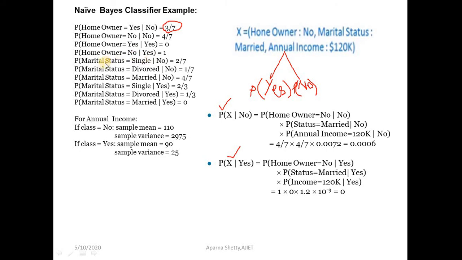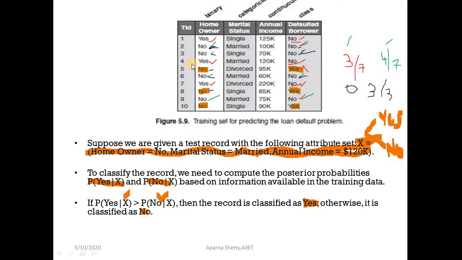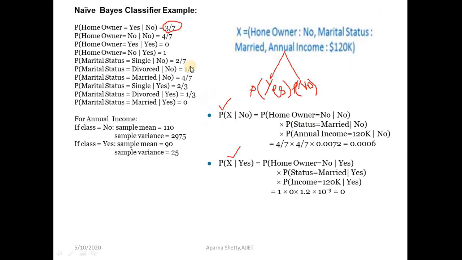Similarly, you have to count the probability of marital status equal to single for class no. I'll show you this one. Marital status equal to single and class equal to no: 1, 1. Next, marital status single but class is yes over here, and here. So it is 2 marital status single. Total number of no is 7, so it is 2 by 7. Similarly, you have to find the probabilities for all the remaining attribute values.